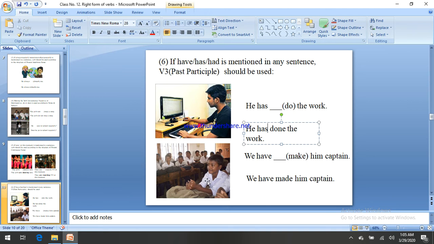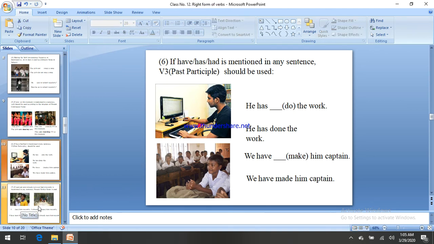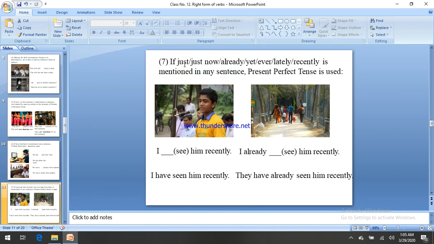Let's see our next slide. If there is just now, already, yet, ever, lately, or recently inside the sentence, then the structure of the sentence should be in present perfect. That means just now, already, yet, ever, lately, or recently, these words sit in present perfect tense.